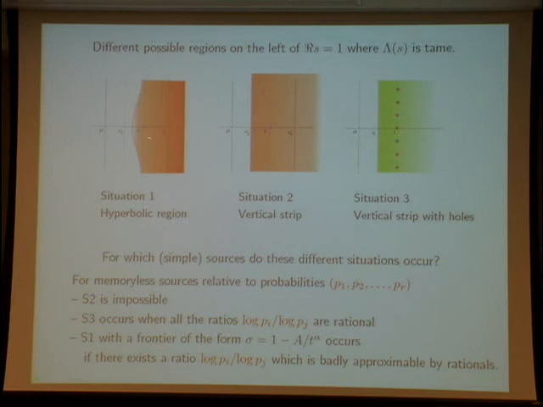And the difference between situation 1 and situation 3 is due to arithmetic behavior of the probability. It depends if the ratio log pi over log pj are rational or not. And if they are not rational, the situation here happens only if there is a ratio which is badly approximable by rationals. So this is the situation for memoryless source. This situation is not possible, but these two situations are possible.